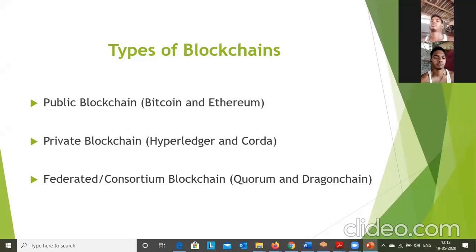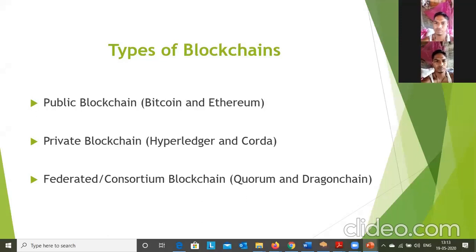Next, private blockchain. A private blockchain is a permissioned blockchain. Only known persons, like an individual organization or company that wants to develop blockchain-based applications, can make their own blockchain network and deploy it. That is a private blockchain. Examples of private blockchain networks are Hyperledger and Corda.